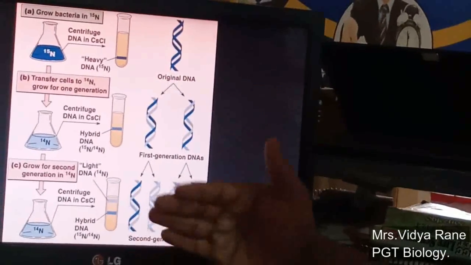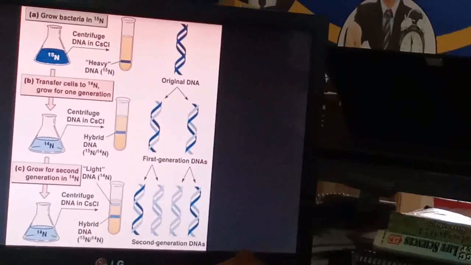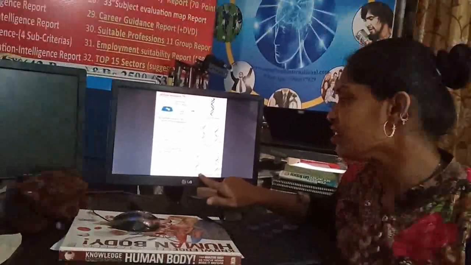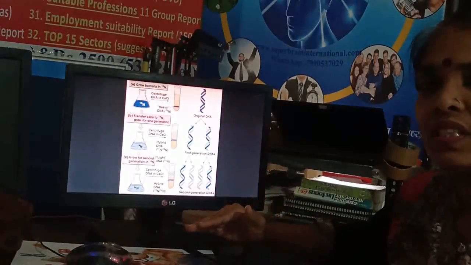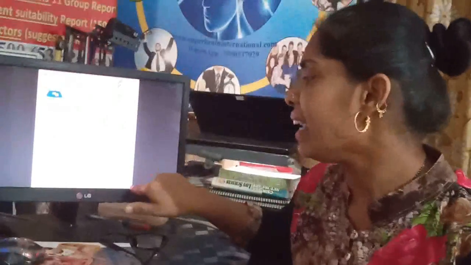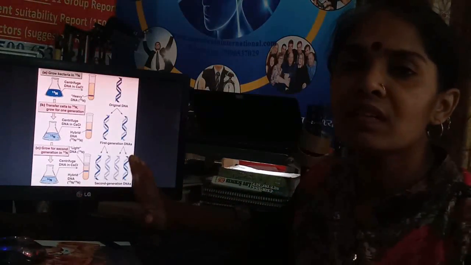Again, if you look at the third generation, this is the first generation, this is the second generation, and if you want to see the third generation, in that also you will get 2 DNAs as hybrid DNA and all the rest will be N14 light DNA.